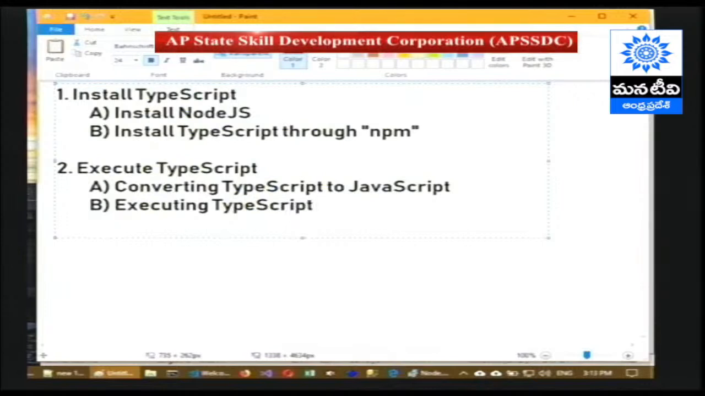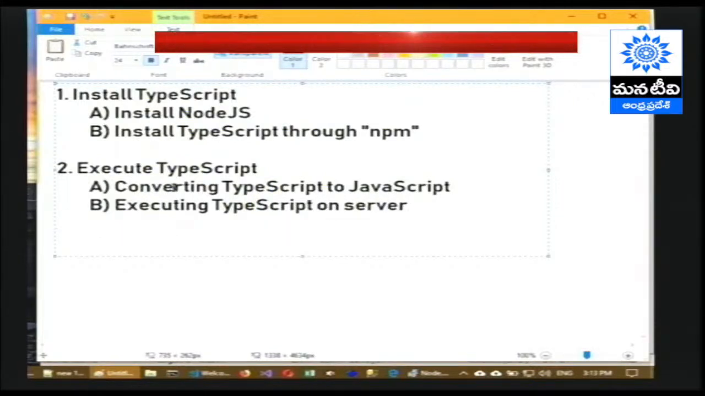TypeScript on the server. In order to execute JavaScript on the server, we require Node.js. But how are we getting the JavaScript code? We are not directly writing JavaScript code. We are writing TypeScript, but TypeScript is being converted into JavaScript, and JavaScript is being executed on the server. So these are the two reasons why we are going to install Node.js on our machine: one is to install TypeScript, the other is to execute the TypeScript program on your machine.